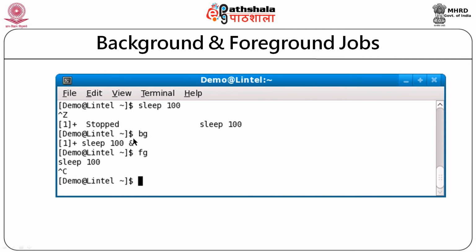So, the bg command will run the processes in background and the fg command will bring the processes that are running in background into foreground. And finally, by pressing control C, I am stopping this process. So, control C will kill my sleep command. Let us see one more example.